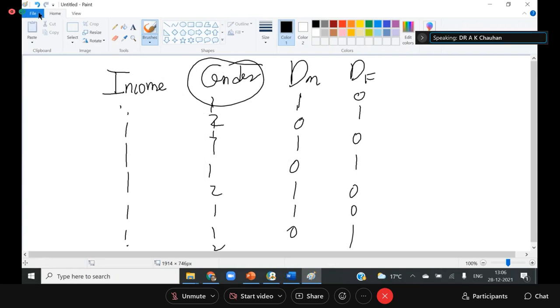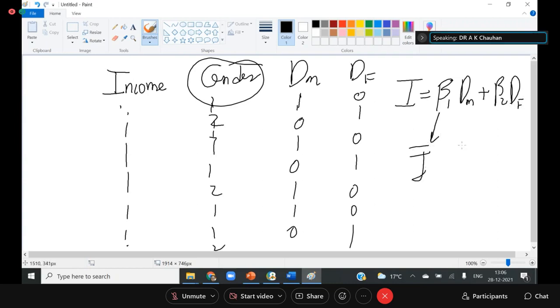Now, if I apply the regression model, then income is equal to beta 1 into dummy of male plus beta 2 into dummy of female. So beta 1 will give me the average income of the male, and beta 2 will give me the average income of female. This is the nature of the dummy regression model. And if I run income equal to alpha plus beta into dummy of male, then beta will tell me how much the income of male is more than the income of female. This is called simple dummy.